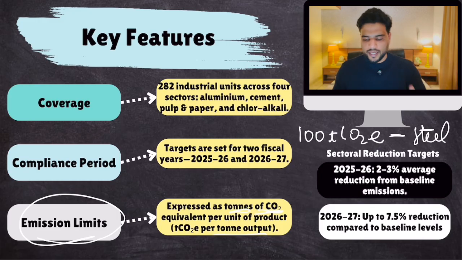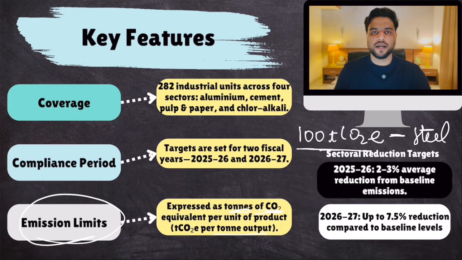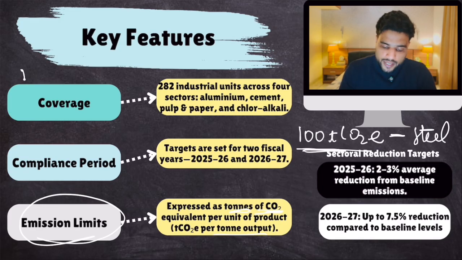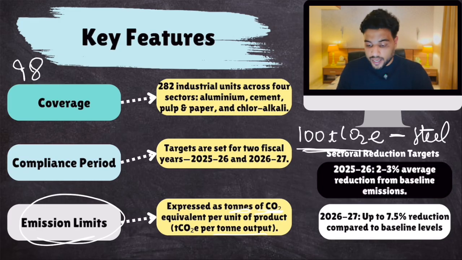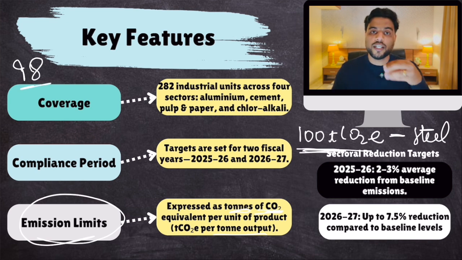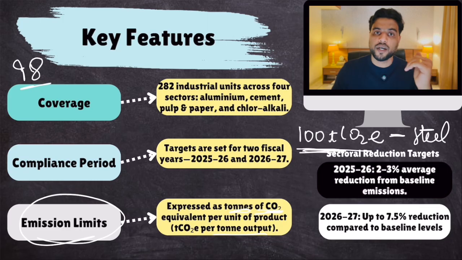You understand? Now, let's suppose there is an iron and steel industry, and for that industry, the target is 100. Let's suppose that iron and steel factory basically emits only 98. So its target was 100, but it was able to emit only 98. It was able to reduce 2 tons of carbon dioxide equivalent per ton of output.